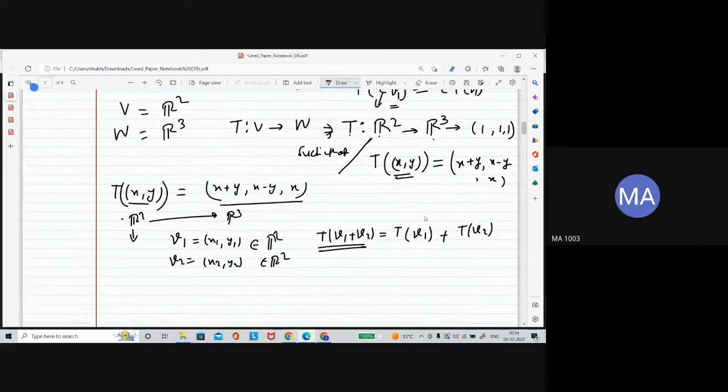Okay, so let's check. We have this equation, and we want to satisfy it. How will we do it? We will take the left hand side of this equation. So I am taking the left hand side. Let's say this is equal to, this can be written as x1 y1 plus x2 y2.